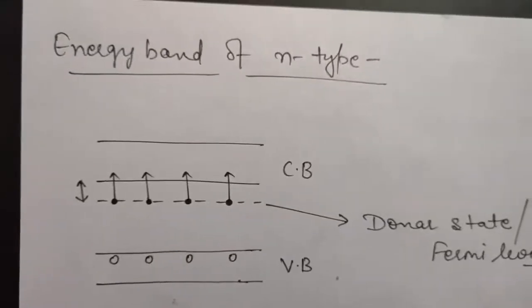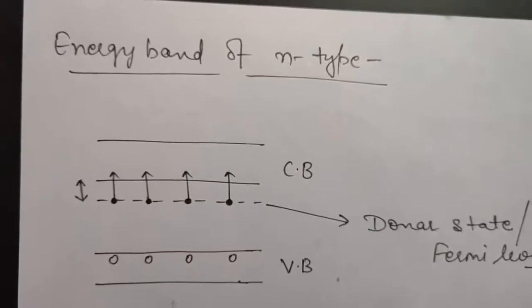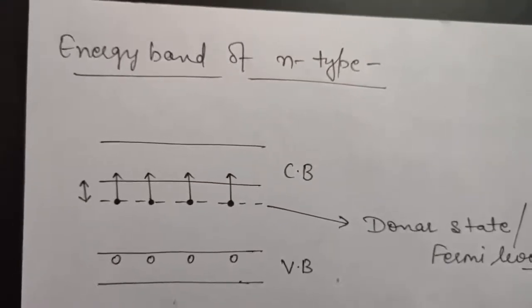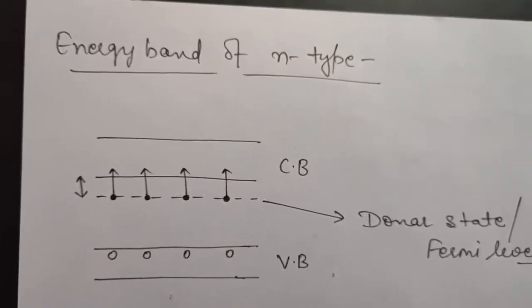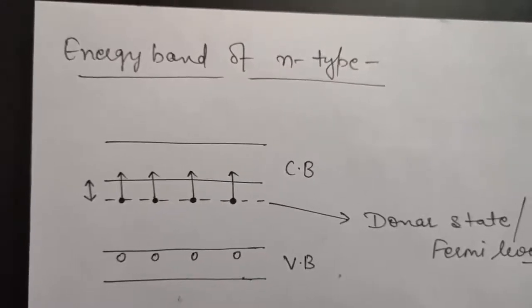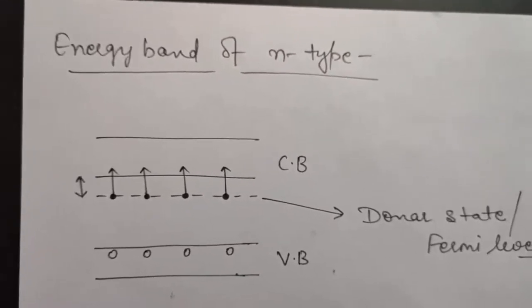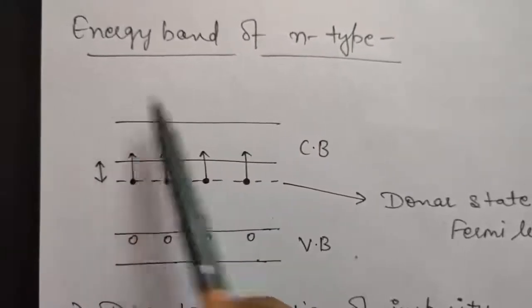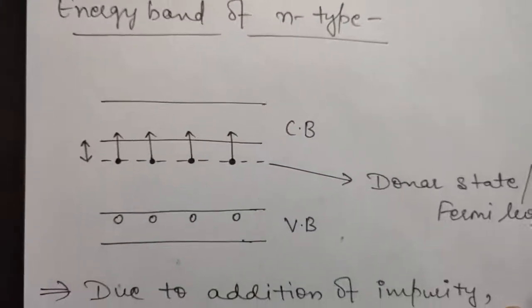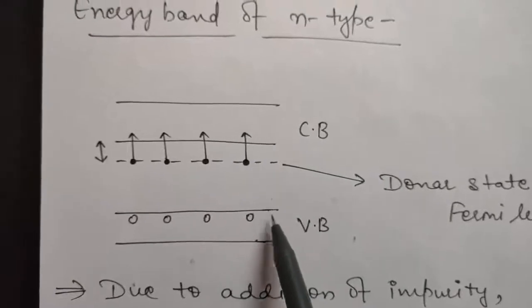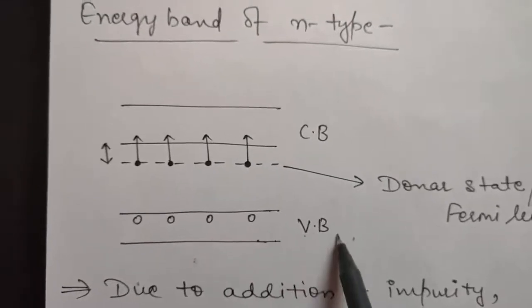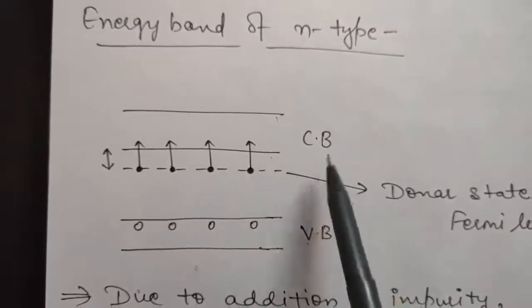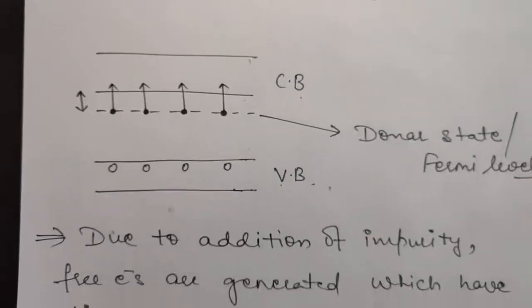Now the question is, how by adding this bismuth impurity is conductivity increased? Because as I told you, by doing doping we are doing nothing but increasing the conductivity. So we will see how conductivity is increased by drawing an energy band of n-type. Okay. So as you know, energy band is nothing but a lower valence band and an upper conduction band. Okay. So now what will happen?